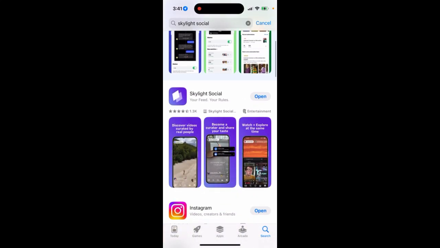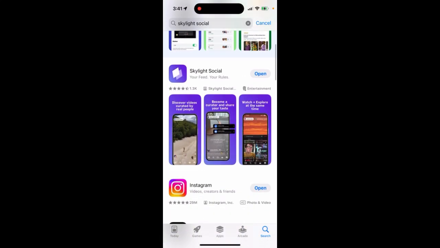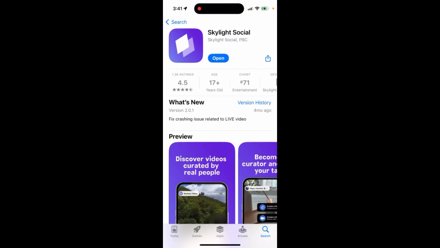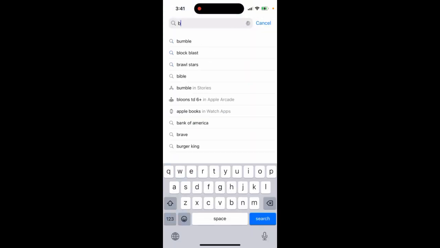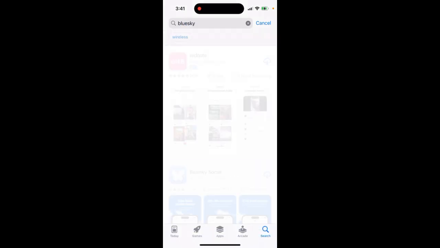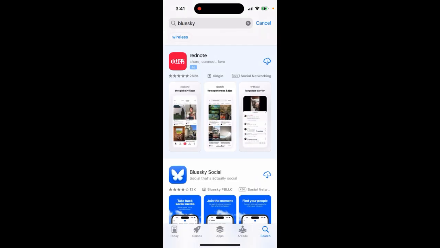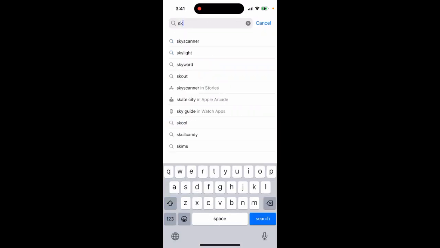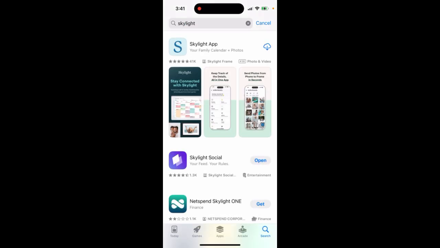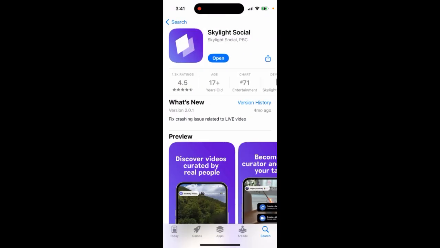Here's the app called Skylight Social. What is that? So this is a TikTok-like client for Blue Sky. To use this app, you can use it without an account, just to browse videos TikTok style, or you can use it with Blue Sky. I personally have a Blue Sky account, so I just logged in with my Blue Sky to the Skylight app, as you can see in here.